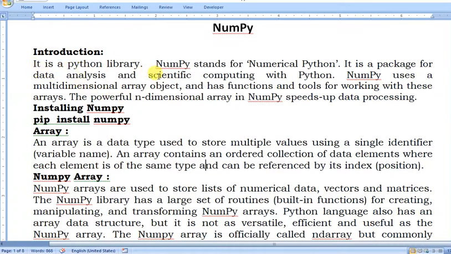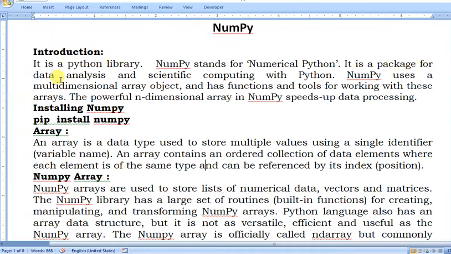It is a Python library and NumPy stands for Numerical Python, and it is a package. A package means a lot of modules inside the package. Whenever you want to use any package, you have to import that package in your program.